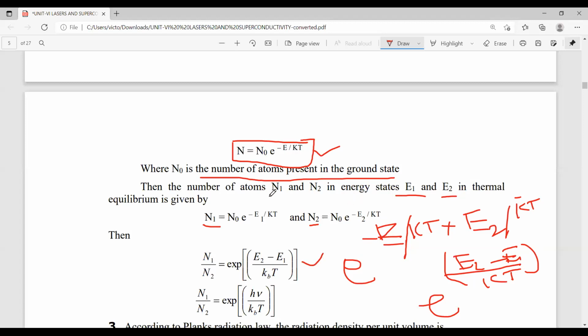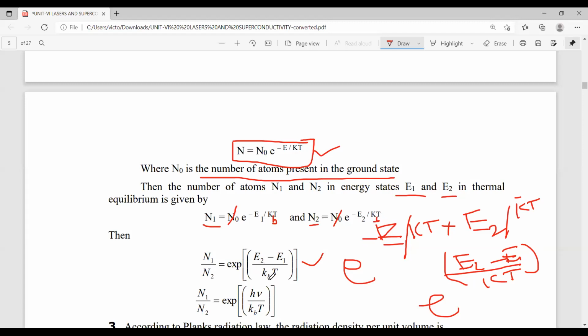So simply by taking N1 by N2, finally by cancellation of N0 and N0, and in the denominator KT is a constant. Actually, here there is a suffix B also: KB is nothing but the Boltzmann constant.